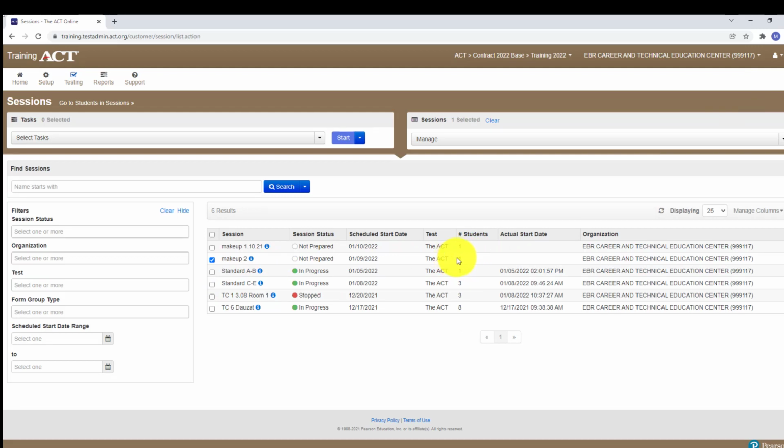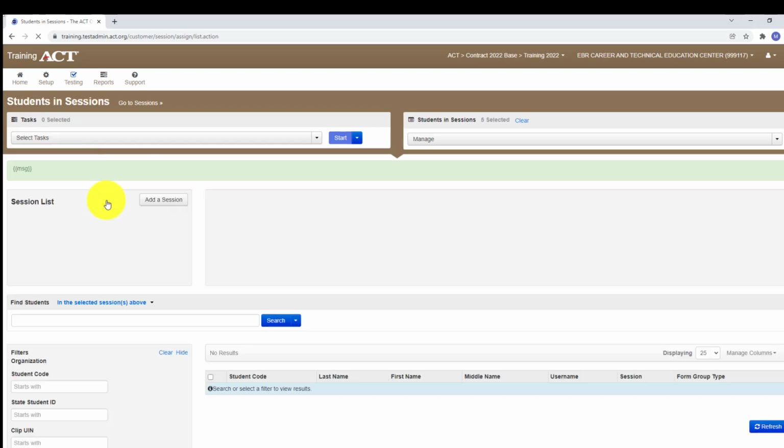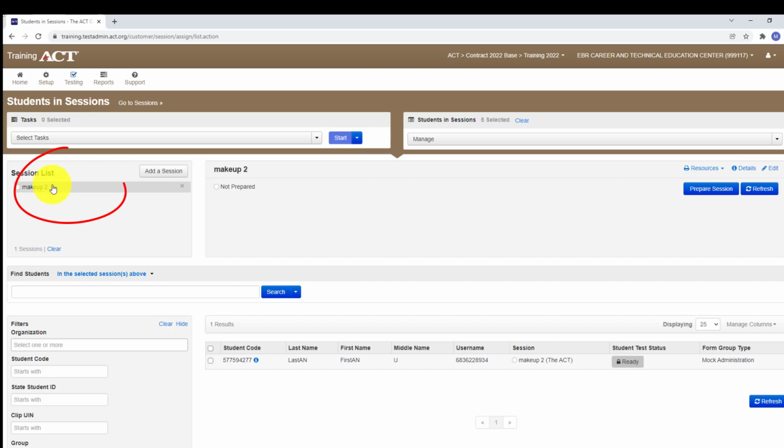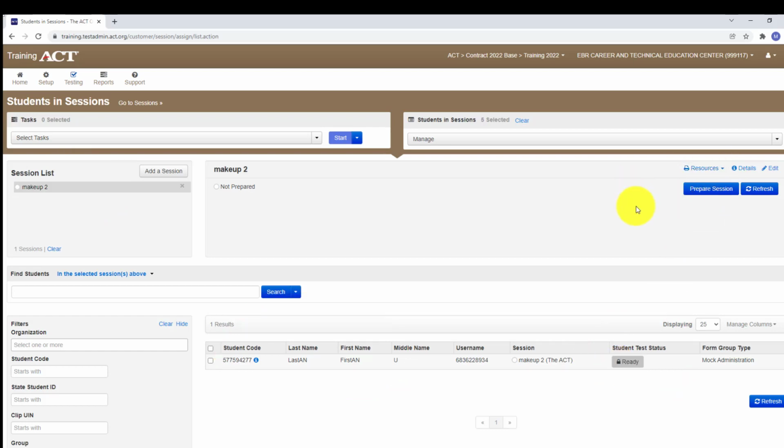So if you want to see what students are in that session and make sure you did this correctly, go back to testing. I'm sorry, it's already checked off. So go back to the task pane. Show students in sessions and control sessions, and notice in that 1 makeup test right here, there's that student, and that student is locked. When you get ready to test a student, remember you're going to have to prepare the session. But that student is locked and ready. You just got to prepare the session.